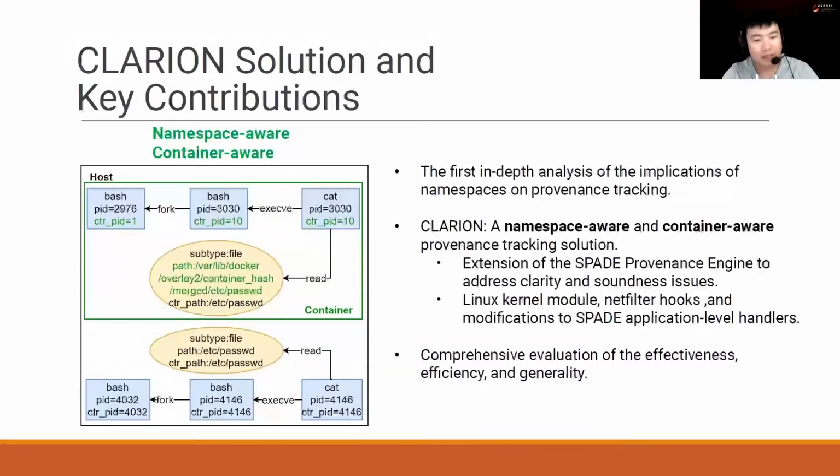By being namespace-aware and container-aware, our CLARION solution provides a sound and clear provenance graph, as you can see here. So the contribution of CLARION can be summarized here.